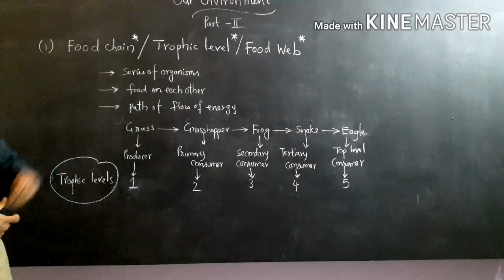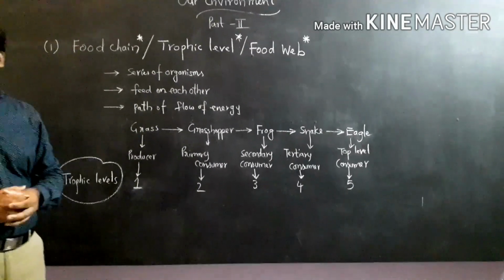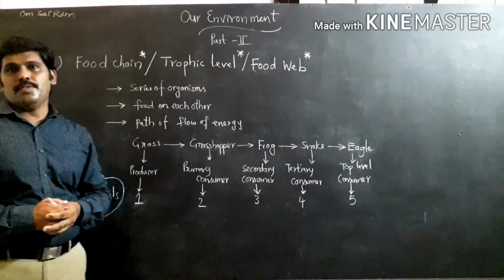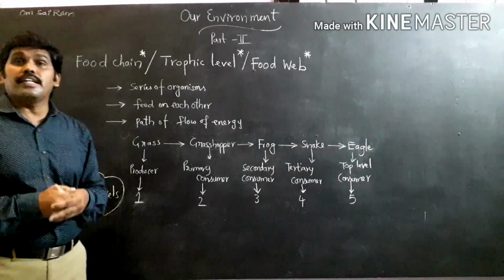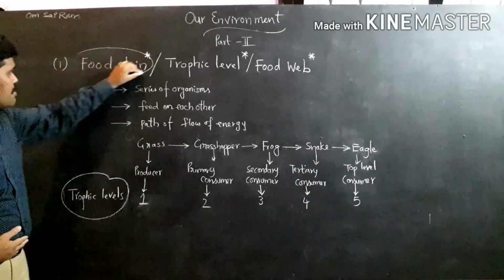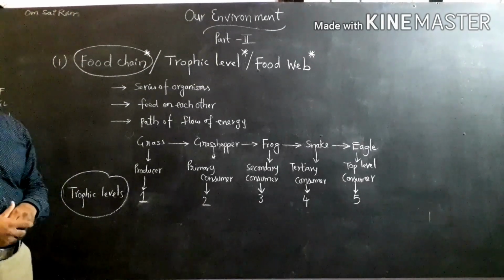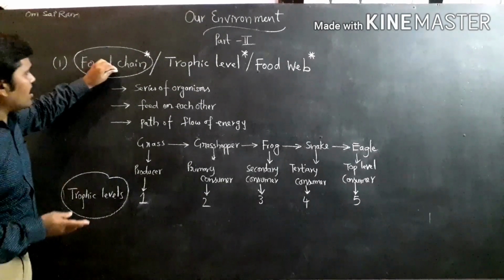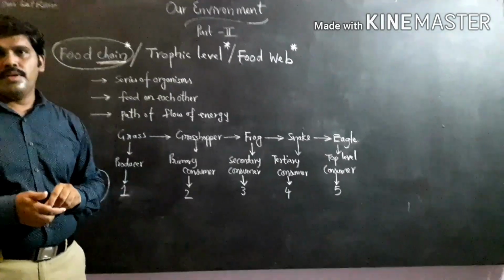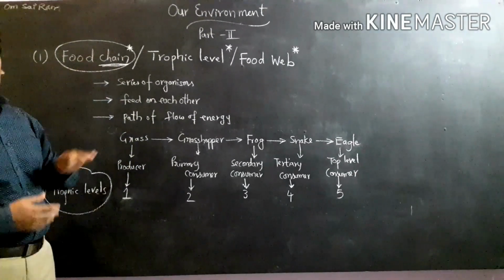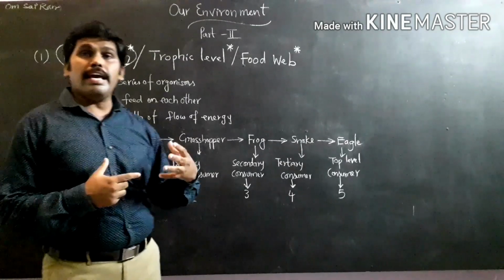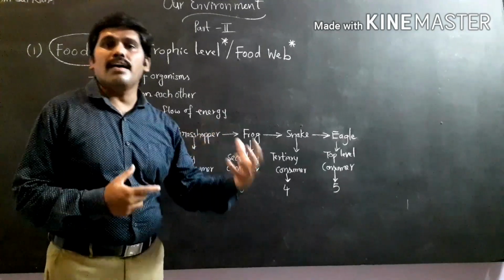Now, we already said all organisms are interacting with each other. For what? For getting food, because you know that food is very important for getting energy. The first one is the food chain. What is a chain? Chain means a link or a path. In this food chain, a group of organisms are interacting, and by the interaction they get food from other organisms.